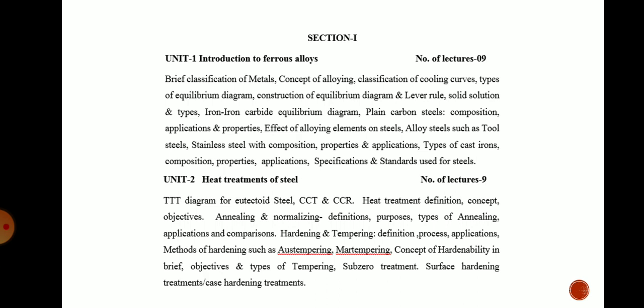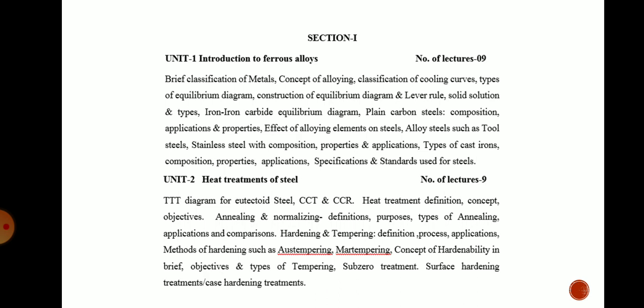Plain carbon steel, its composition, application and properties, effect of alloying elements on steel. On steel, if you add some alloying element percentage, then it will form some different composition as well as some different output product. That will depend on your alloying element. Now alloy steels such as a tool steel, stainless steel with a composition, properties, application, that we will see in this chapter. Types of cast iron, composition, properties, application, specification and standards used for steel. All these things are covered in this first chapter, Introduction to Ferrous Alloys.